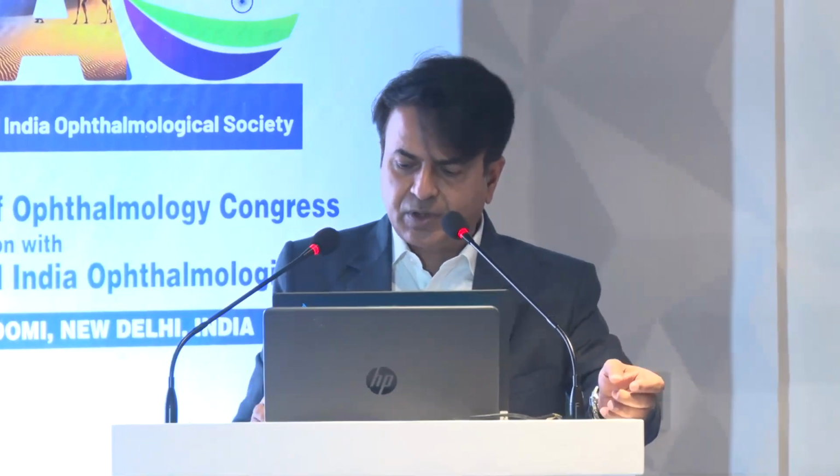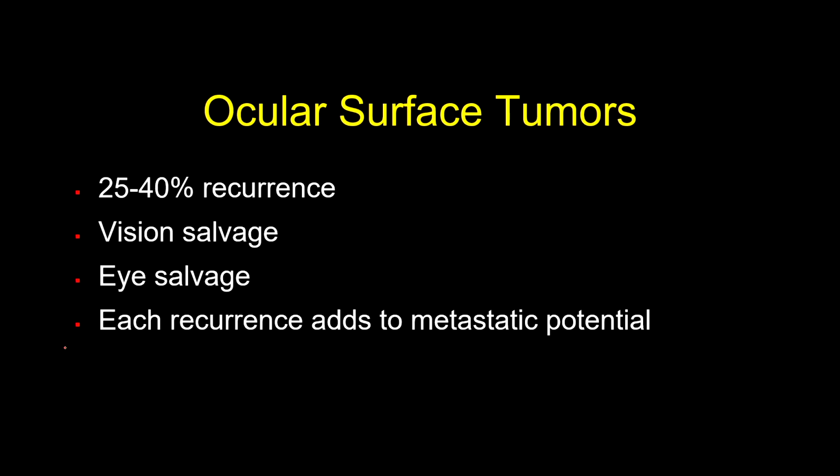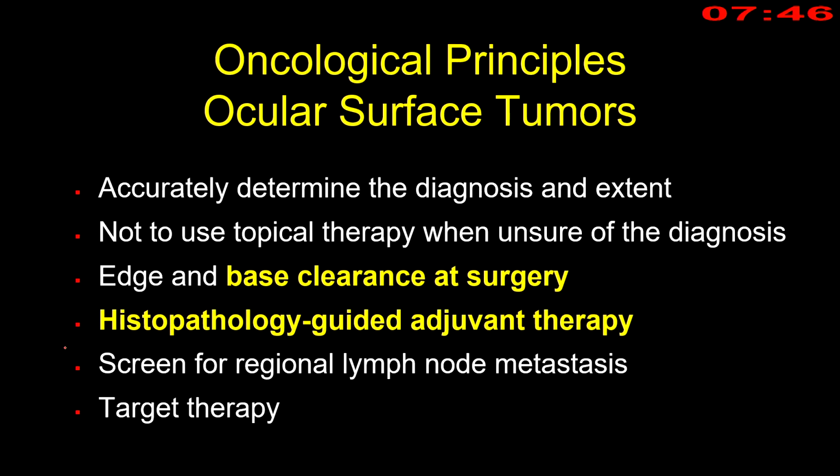Good afternoon. I'll be speaking about the role of plaque brachytherapy in ocular surface tumors. Historically, about 25 to 40% of ocular surface tumors recur following surgical excision, thus precluding vision salvage and eye salvage, and each recurrence adds to metastatic potential. That is the reason why we need fewer recurrences, and we depend on several oncological principles.